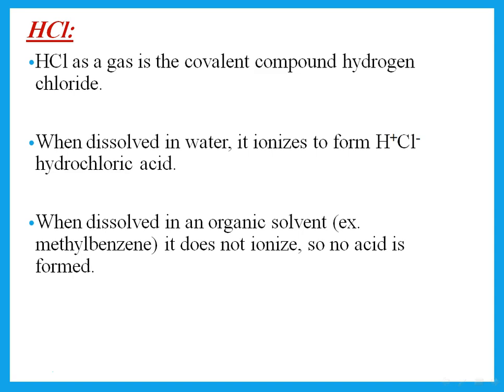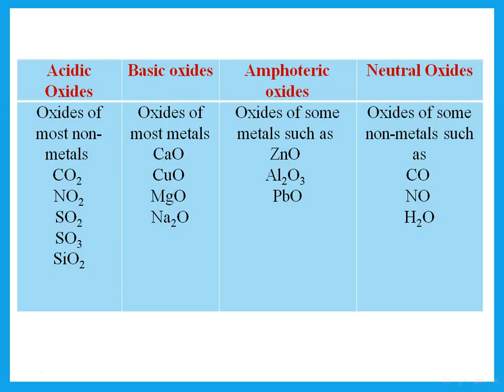HCl. You should remember that HCl is unique. As a gas, we say it is hydrogen chloride gas and it is covalent. Now, when we dissolve it in water, it ionizes to form H plus ions, so I form an acid. So HCl becomes, in water, hydrochloric acid. But if we dissolve it in any other solvent that's not water, then it will not ionize, so no acid is formed, so it will not do the reactions that are for acids.